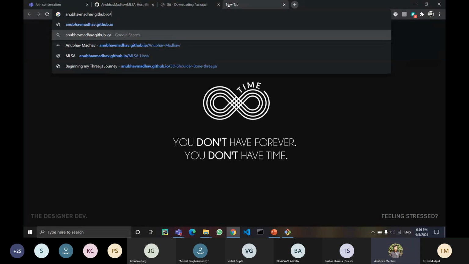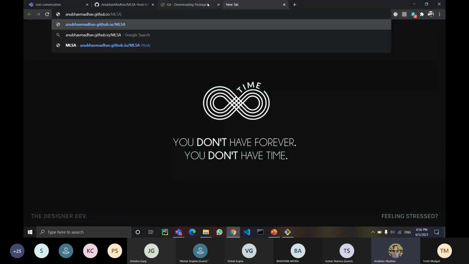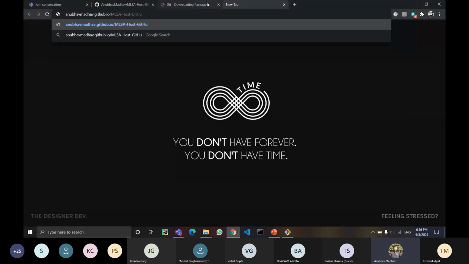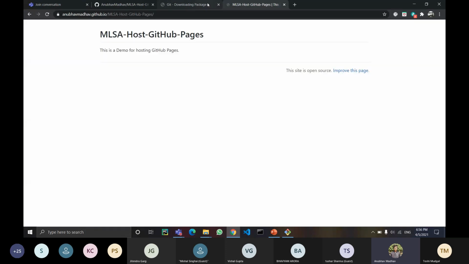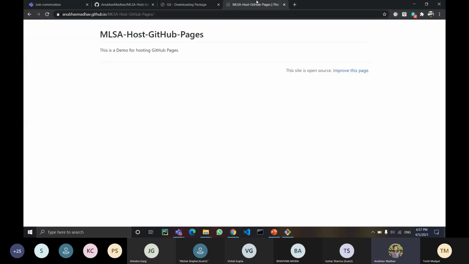Right? What was the name of my repository? MLSA host GitHub pages. Enter. And see, as I wrote over there, MLSA host GitHub pages. This is a demo for hosting GitHub pages. So our website is hosted by using GitHub pages. And if I refresh it, it isn't showing any changes. Why so?